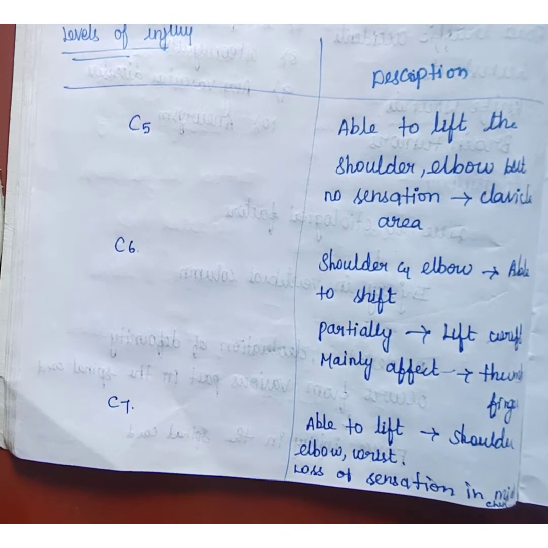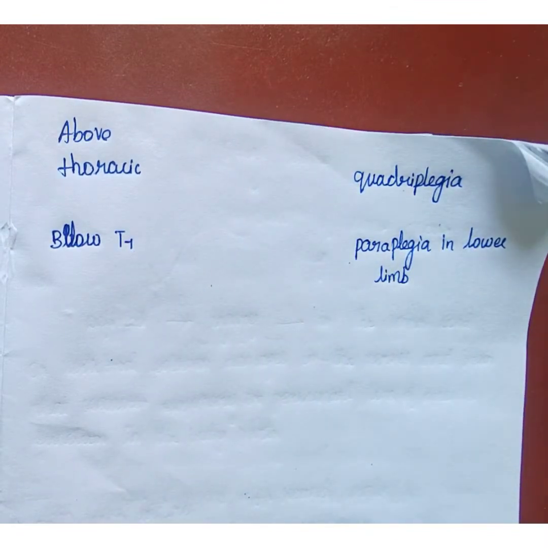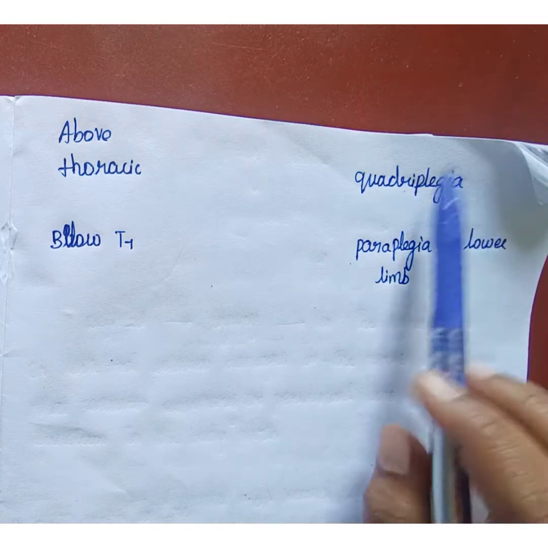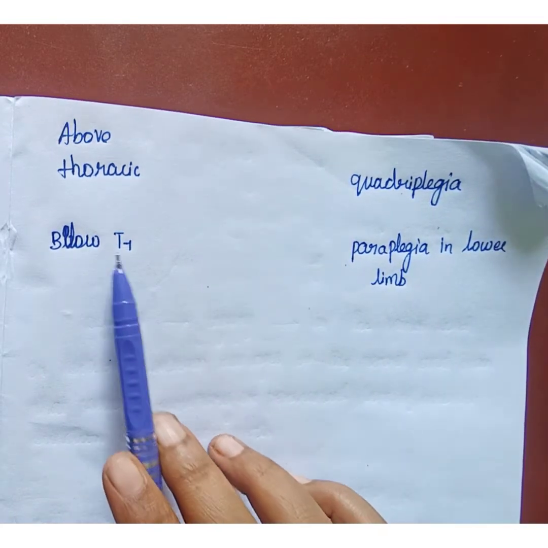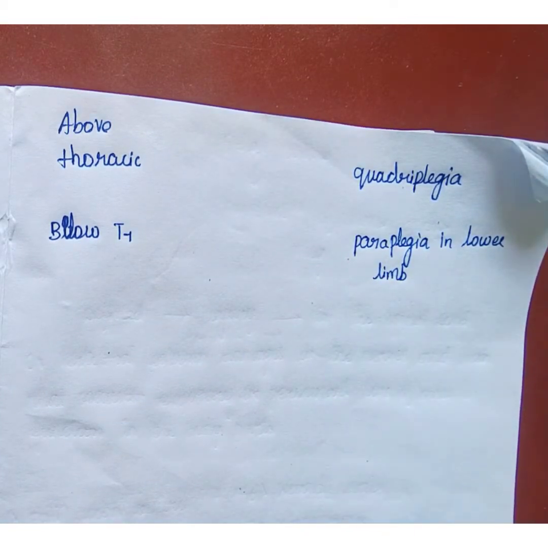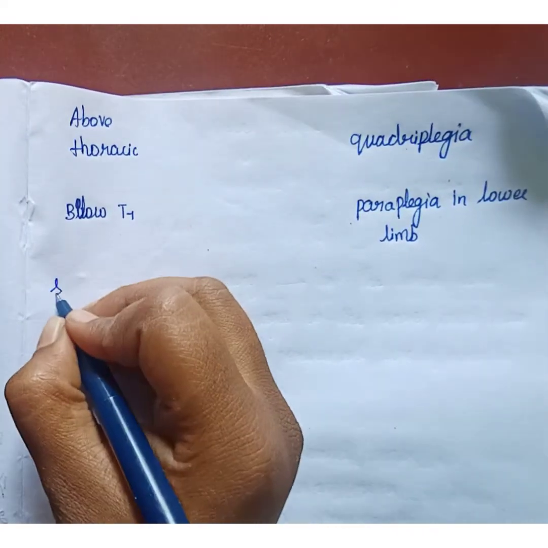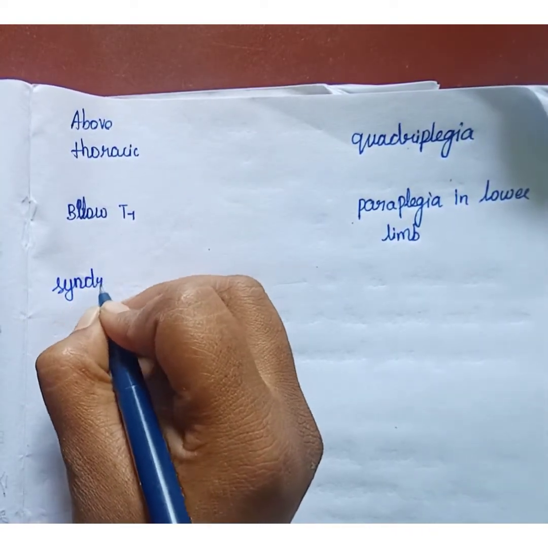Next is above thoracic. In above thoracic, quadriplegia will occur. Quadriplegia is paralysis of the four limbs. Next, below T7, paraplegia in the lower limb will occur. So it is a paralysis. Next we are going to see the syndromes of spinal cord injury.